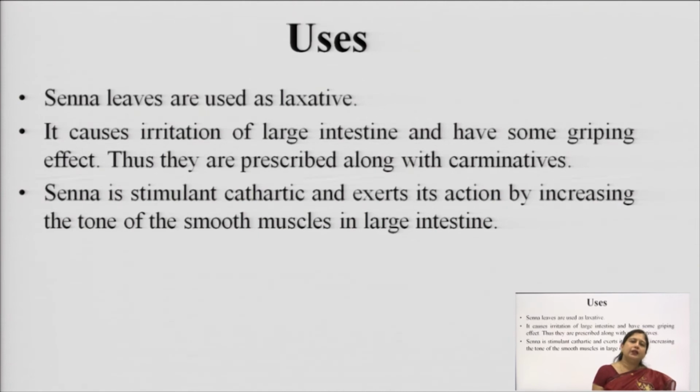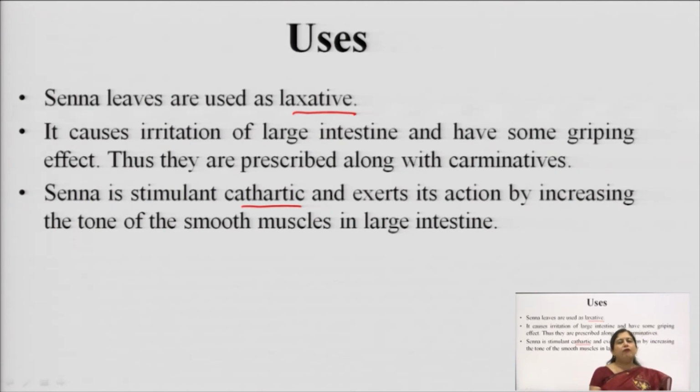So, now we come to the uses of senna. Senna is generally used as a laxative as well as a cathartic drug. We are using two terms here, laxative and cathartic. The use is the same, that it is used to treat constipation, for easy defecation, but the process by which it acts is a two-way process.